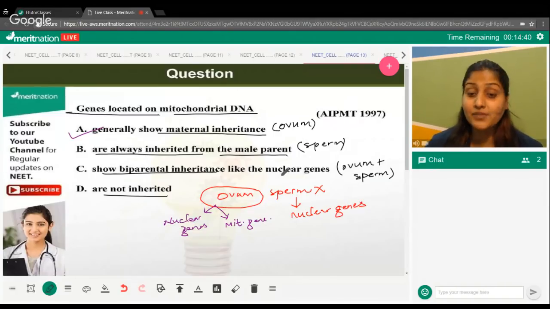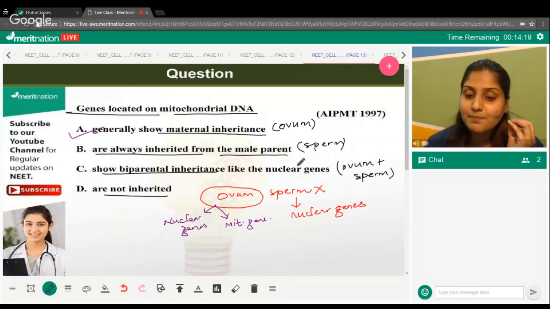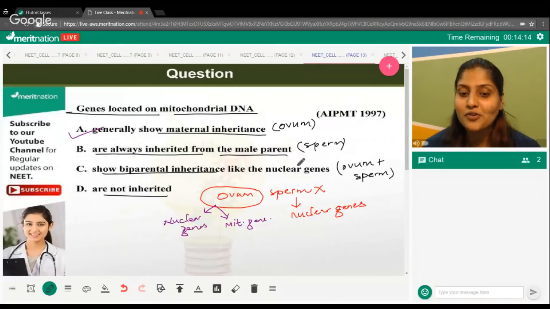Exactly, Nishu, what I'm trying to say is that before the formation of zygote, you've got ovum and sperm present. Ovum is the cell which is coming with cytoplasm. Sperm doesn't come with cytoplasm. Sperm is never contributing to the cytoplasm, right? And mitochondria essentially is present in cytoplasm. It's an organelle, right? So cytoplasmic contribution is made by the ovum. In that sense, mitochondria is also contributed by the ovum and not by the sperm. It shows maternal inheritance. It means that it comes from the mother side and not from the father side.